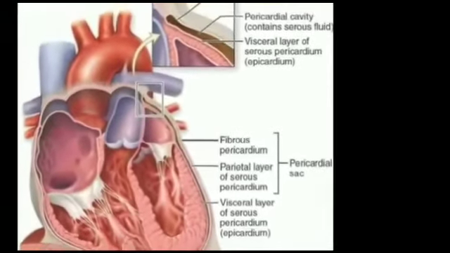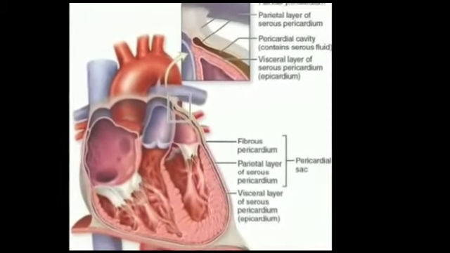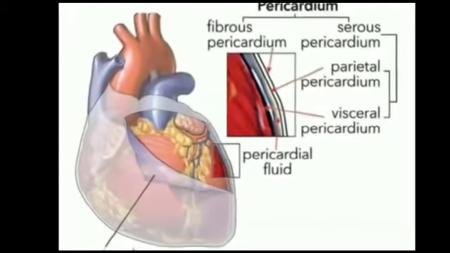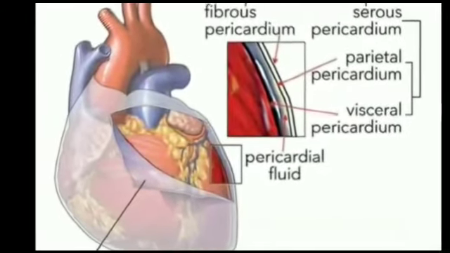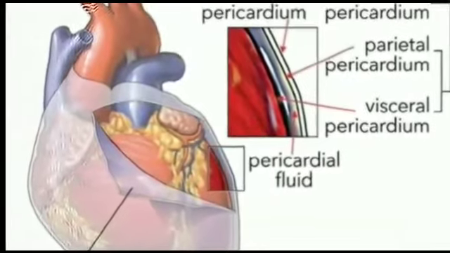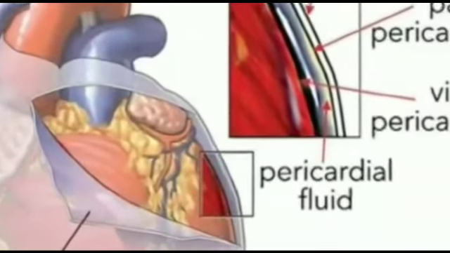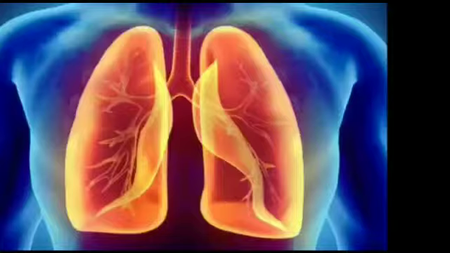In the external structure of the heart, the first one is the pericardial membrane. The heart is covered by two layers of membrane called the pericardial membrane. In between these membranes, there is a fluid present.